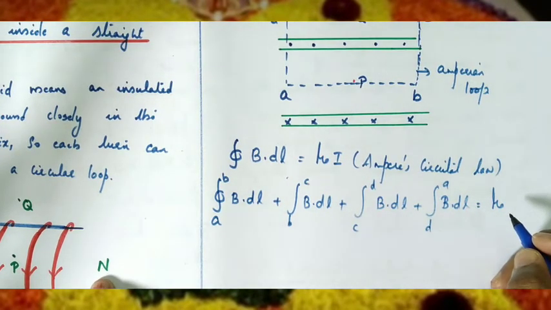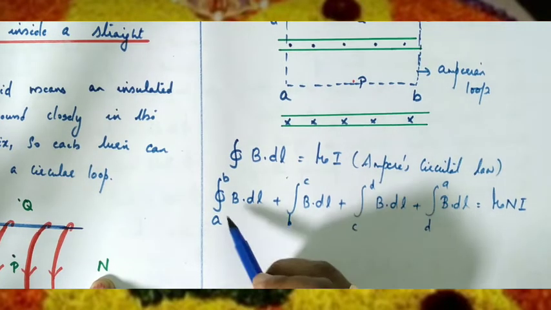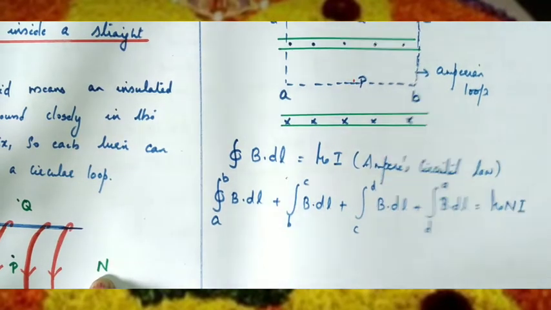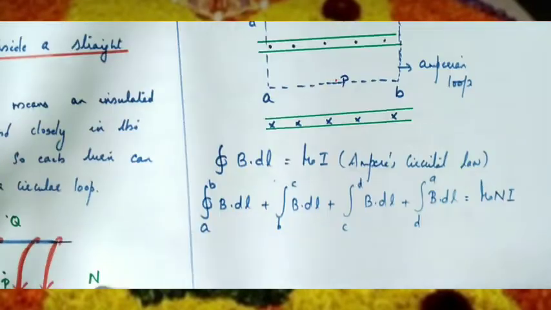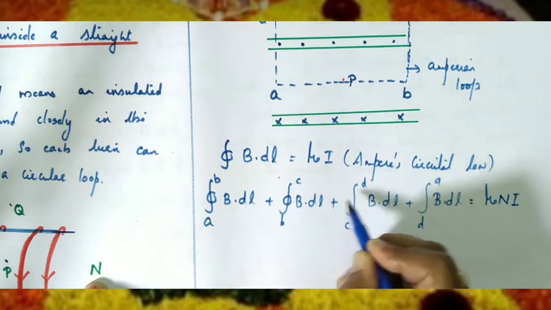We have assumed n turns are there, therefore it can be written as mu 0 nI. So the sum of the four integrals is equal to mu 0 nI. Why have we taken mu 0 nI? Because there are n number of turns.